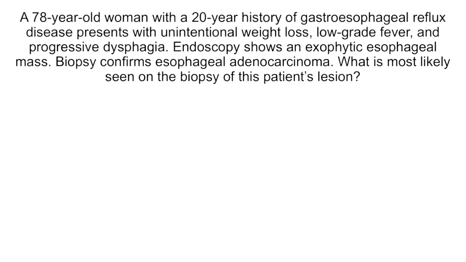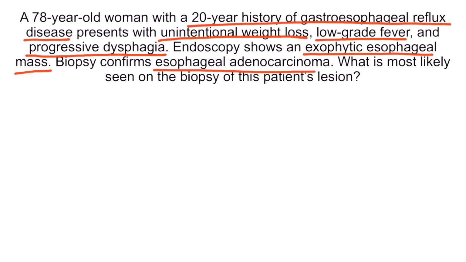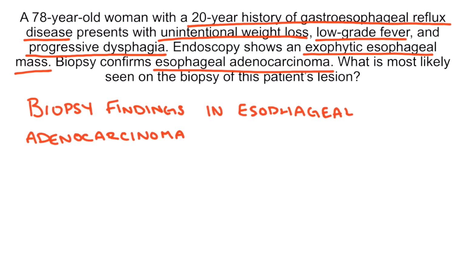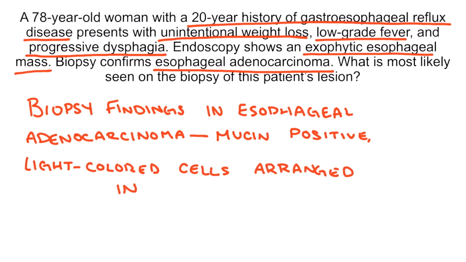Endoscopy shows an exophytic esophageal mass. Biopsy confirms esophageal adenocarcinoma. What is most likely seen on the biopsy of this patient's lesion? This patient with long-term history of gastroesophageal reflux disease presents with unintentional weight loss, low-grade fever, and progressive dysphagia. Biopsy of an exophytic esophageal mass confirms adenocarcinoma. Biopsy of adenocarcinoma typically shows mucin-positive, light-colored cells arranged in tubules.